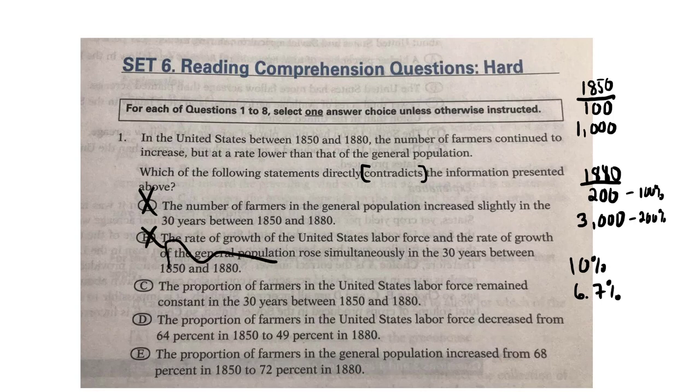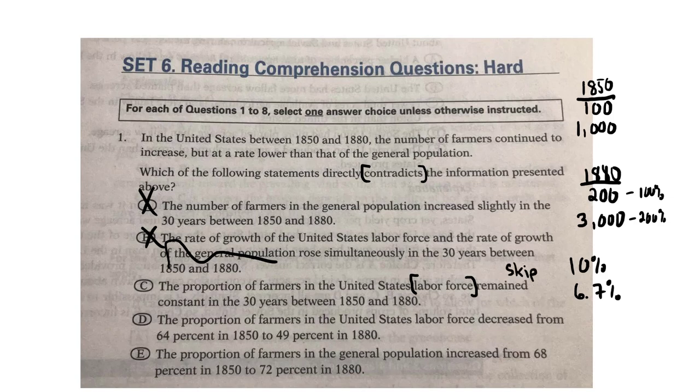Cross it out. The proportion of farmers in the United States labor force remained constant in the 30 years. Now, this one here is maybe okay because we notice that the proportion did not stay constant, but they're using this idea of labor force right there. And again, I don't really have labor force, so how about we just skip this one?